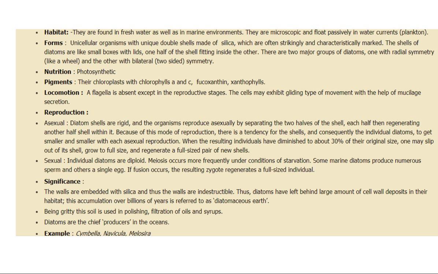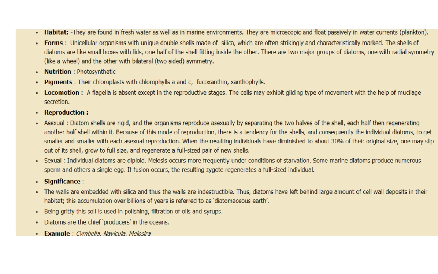Here the question can also come why diatoms are known for this diatomaceous earth. Because of their siliceous frustules, they do not decay easily. They pile up at the bottom of water bodies and form a bigger heap slowly and gradually, and this diatomite or diatomaceous earth is formed. It may extend for several hundred meters, which can be mined.